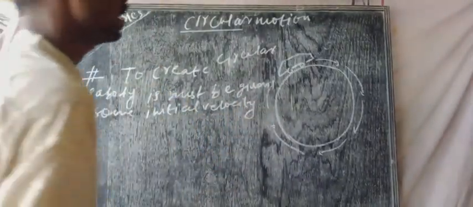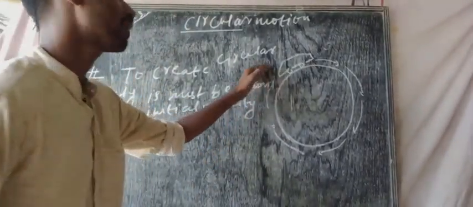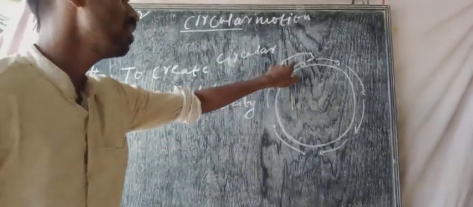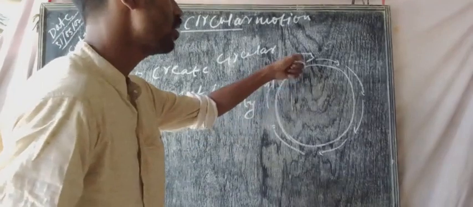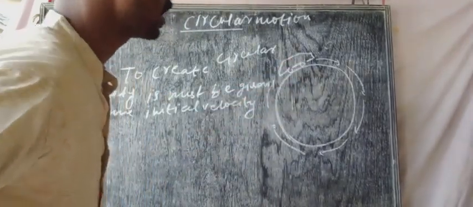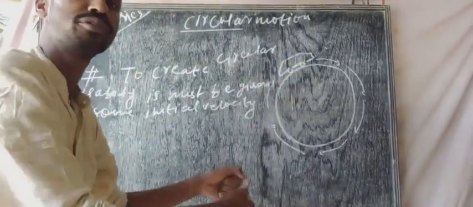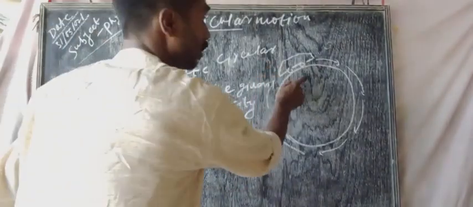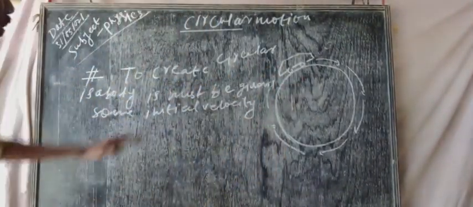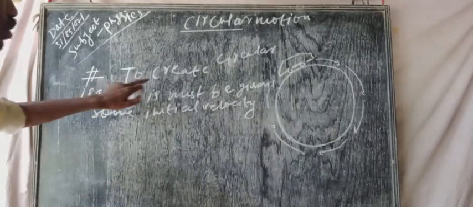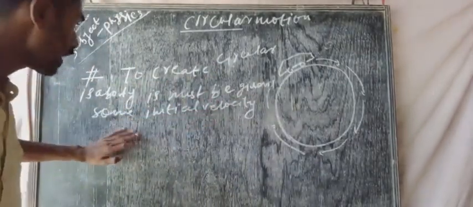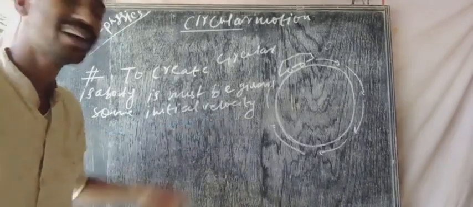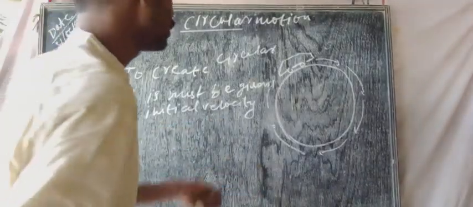That means when a body is moving on a circular path, you have to provide some initial velocity. That means you have to work on the body, that means initial force. कुछ ना कुछ आपको इससे फोर्स अप्लाई करना पड़ेगा. फोर्स अप्लाई होने के बाद बॉडी एक्सेलरेट होगा, दैट मीन्स उसका वेलोसिटी चेंज करेगा. तो इन दैट पार्टिकुलर केस you have to create some initial velocity. That means to create circular motion, a body must be given some initial velocity. इस कंडीशन में आपको बॉडी को इनिशियल वेलोसिटी देना पड़ेगा.